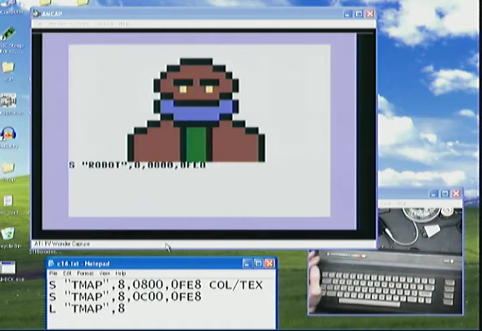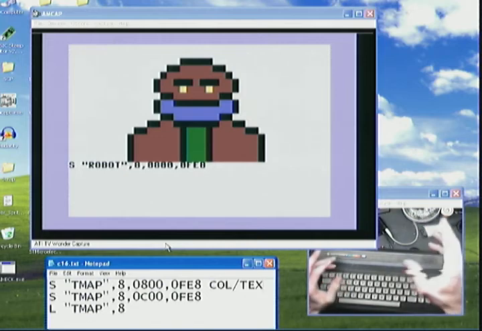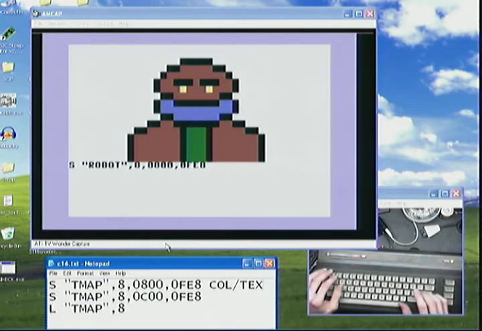Okay, so what that's going to do is save a file named robot to device 8, which is the disk drive, from hexadecimal location 0800 to 0FE8. That's going to save the entire color memory map and the character map text, or the graphics we got on the screen there. It's going to take a minute. Well, no, not a minute, but see, it's already done.